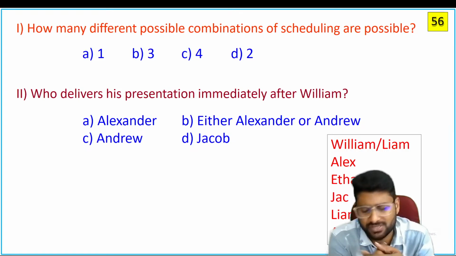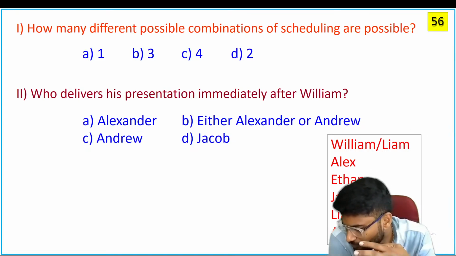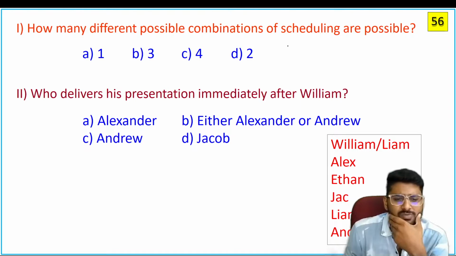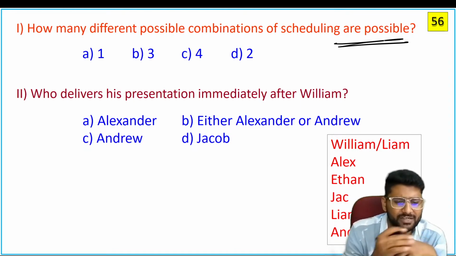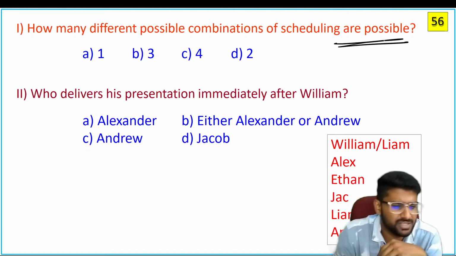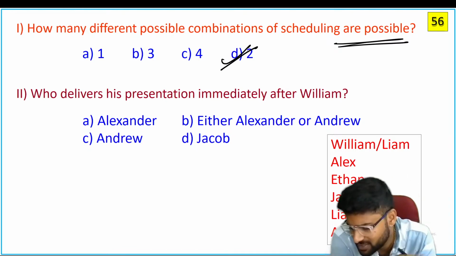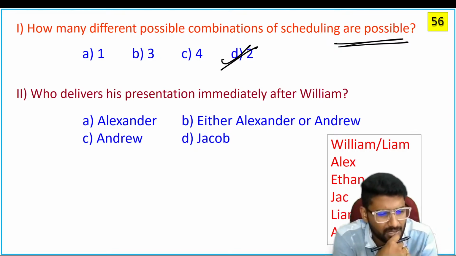Now go through these questions. Minimum 2, maximum is 5 questions from any puzzle or arrangement. Now, how many different possible combination schedules are possible? How many different possible combinations are there? So there are two different possible combinations. Why? Because William can be a fifth presentation or fourth presentation. So we don't know the data. That's why it's a two.